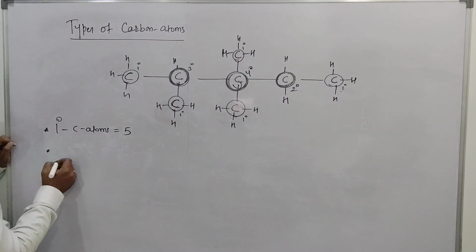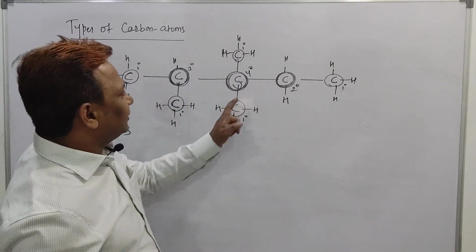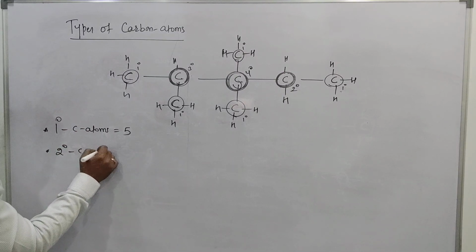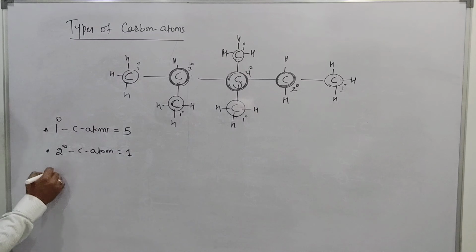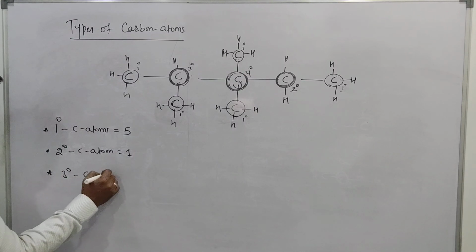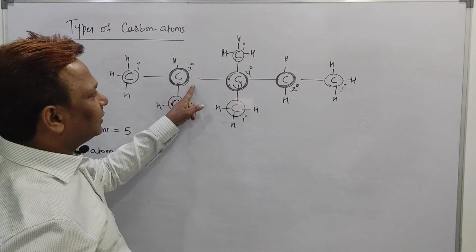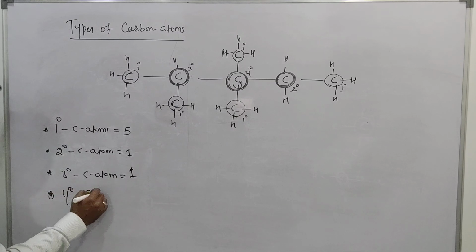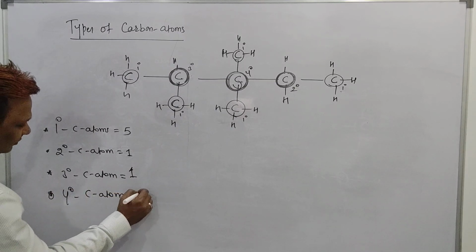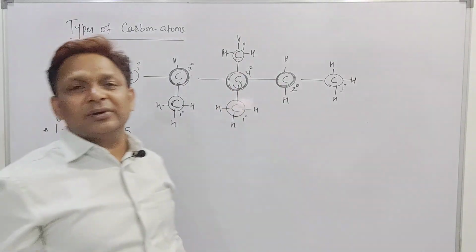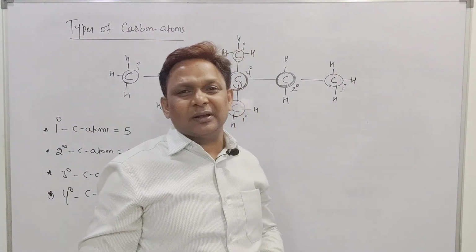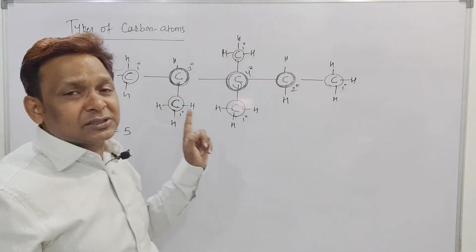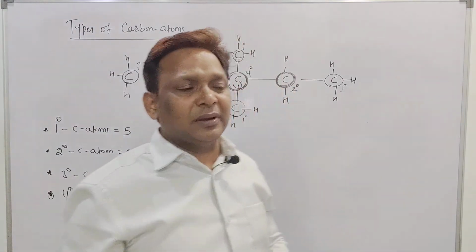So, how many secondary carbons are there, beta? Tertiary, quaternary. Secondary is only 1. So, secondary carbon atom is only 1. But how many tertiary carbons are there? Tertiary carbon atom is also only 1, beta. And one more, that is 4 degree, called a quaternary carbon atom. That is, a carbon atom bonded with 4 carbon atoms. So this is the way to find out the type of the carbon atom, right beta? A carbon atom attached with 1 carbon is a primary carbon, or a carbon atom attached with no other carbon is also called a primary carbon.